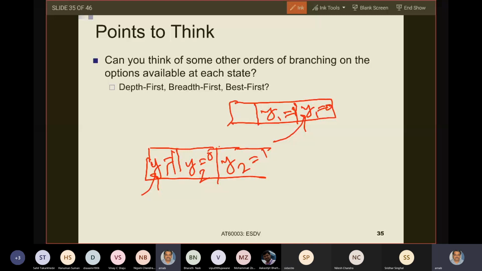So then what is happening? You are essentially exploring level by level and not depth first. And therefore, it is breadth first, not depth first. Because it is a level by level kind of search, it is breadth first and not depth first. Are you with me on this also? If yes, then I will move into what is a best first search.